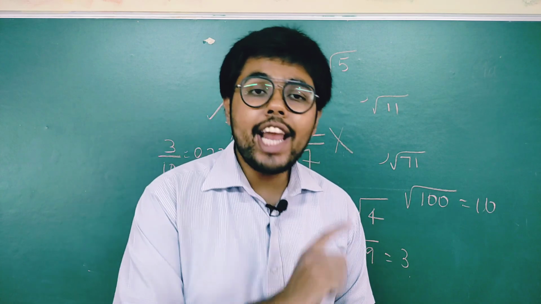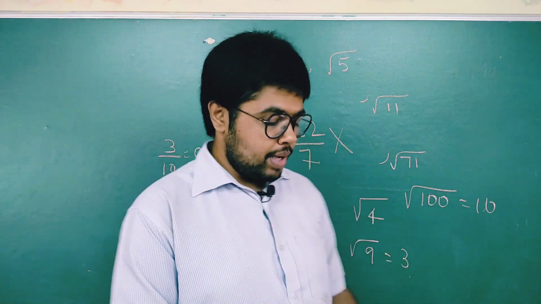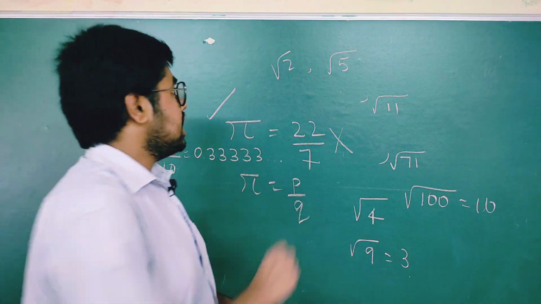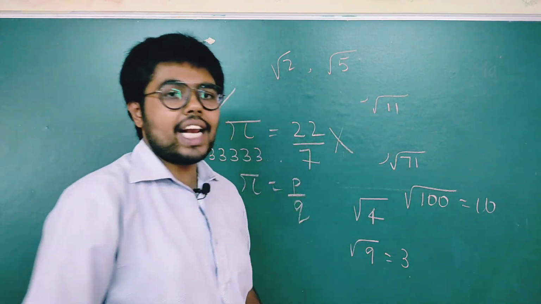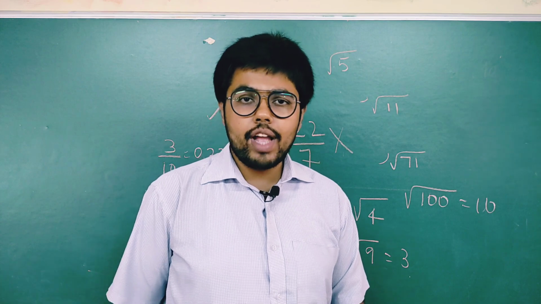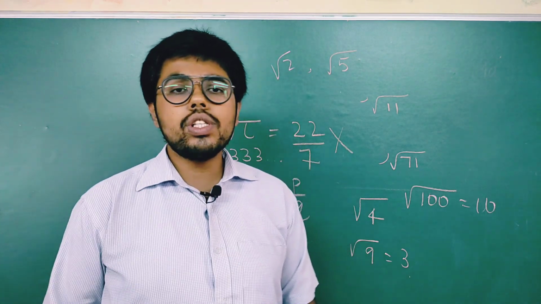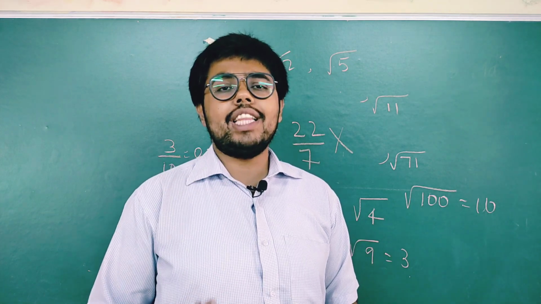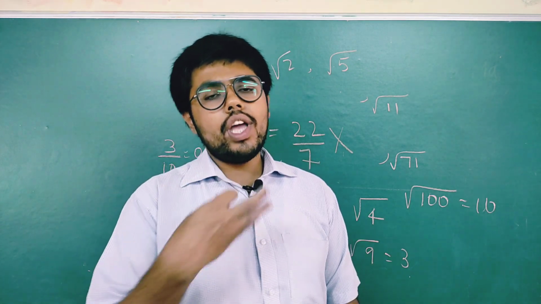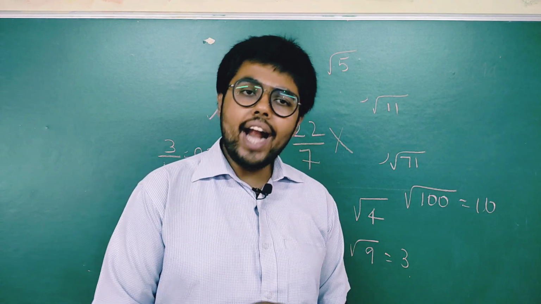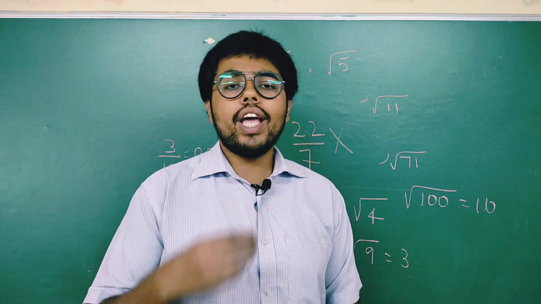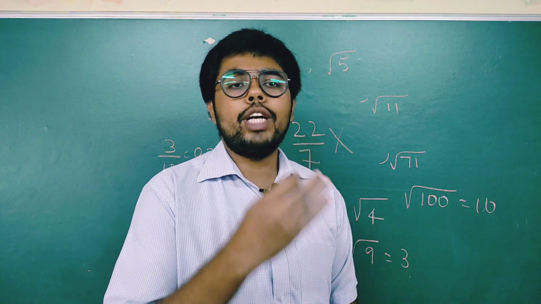Next, the decimal expansion of those numbers. For example, just put the value of pi, root 2, root 5, root 11 in the calculator. If you see those values, these values are never ending. That means they are non-terminating, they do not end. And they are also non-recurring. What do you mean by non-recurring? There is no particular pattern of repetition of numbers.